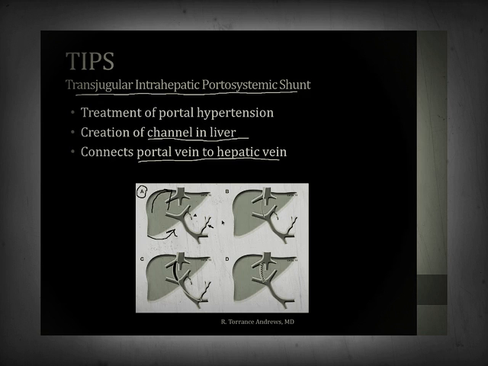In a TIPS procedure, a device is inserted via the jugular vein. That's why it's called transjugular in the name. And that device is pushed through the hepatic vein, through the liver, and into the portal vein. This creates a channel so that blood can flow between the two structures, and a stent is left behind to leave a permanent connection between the portal vein and the hepatic vein. As a result of this connection, blood can be drained away from the portal system, and the pressure will fall in the portal system, and this will reduce the amount of portal hypertension.